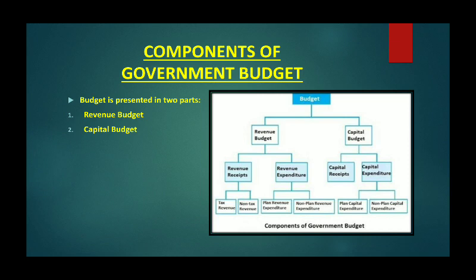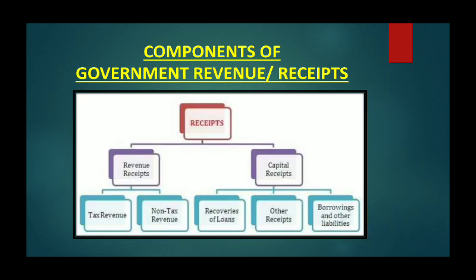So we will discuss each one of them separately, in the form of components of all the types of receipts and all the types of expenditures in detail. So let's start. Components of government receipts. Till now what we have seen is that in the receipt section we have some revenue receipts and some capital receipts. So let us discuss each one of them separately.